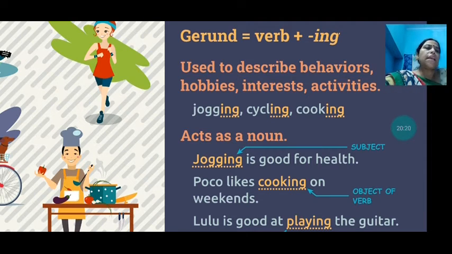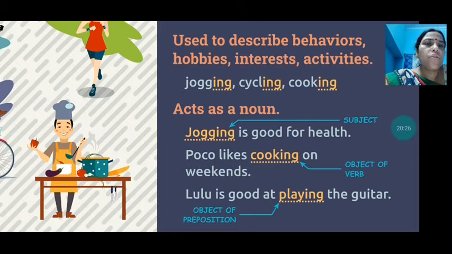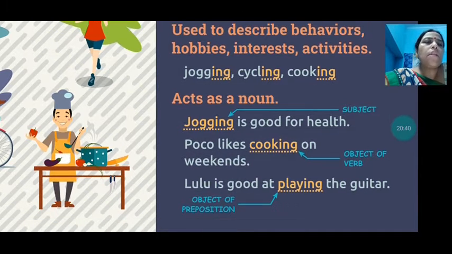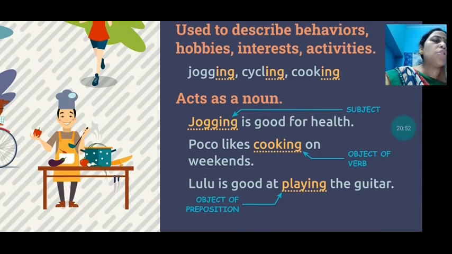Then, Poco likes cooking on weekends. So that is the object of the verb. Object, as you know, subject, verb, object. Here the subject is Poco, the verb is likes, and the object is cooking. Now, Lulu is good at playing the guitar. So, object of preposition. What is the preposition here? The preposition is at, and the object of preposition is playing. After that you have the ing form. So here a gerund can be used as an object of preposition.